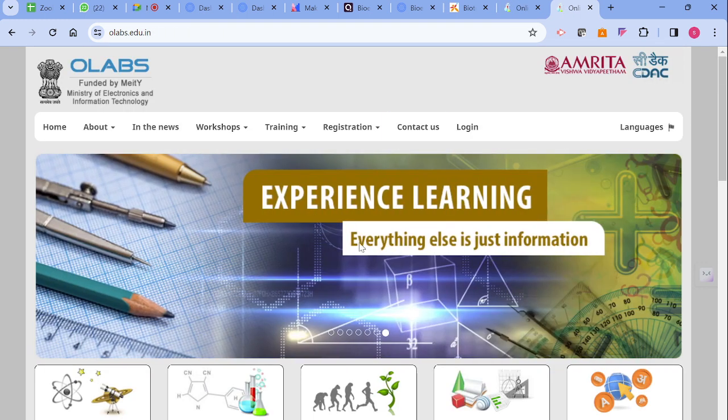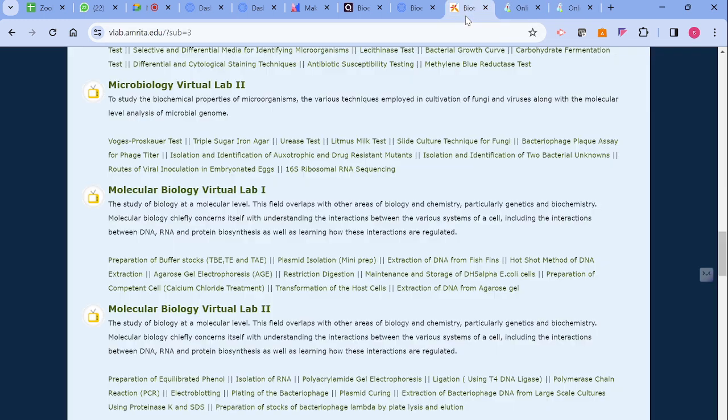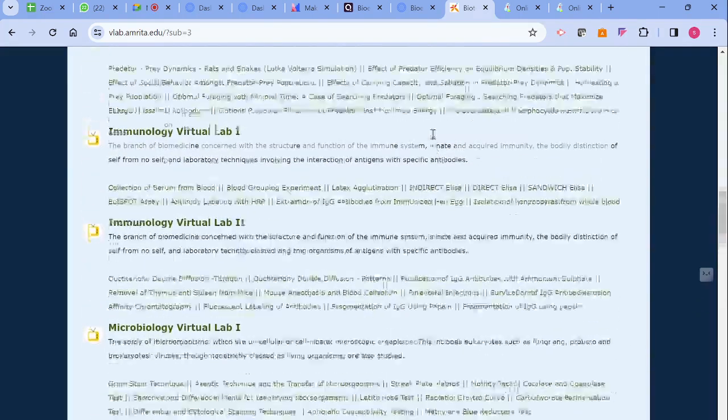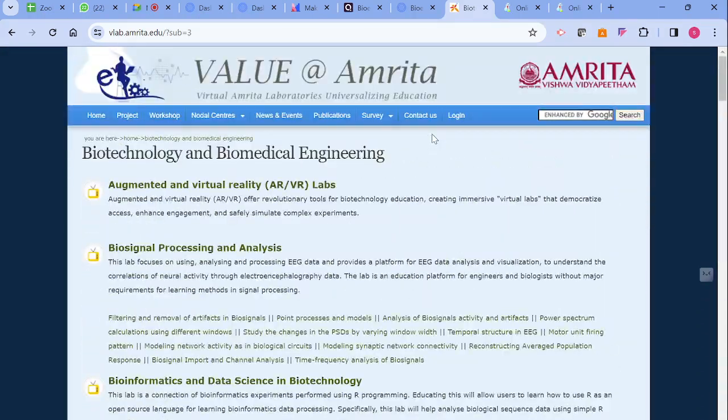In addition to this, there is another lab called V Lab, Value at Amrita. There are AR, VR simulated labs for bioinformatics, microbiology, and other allied subjects.